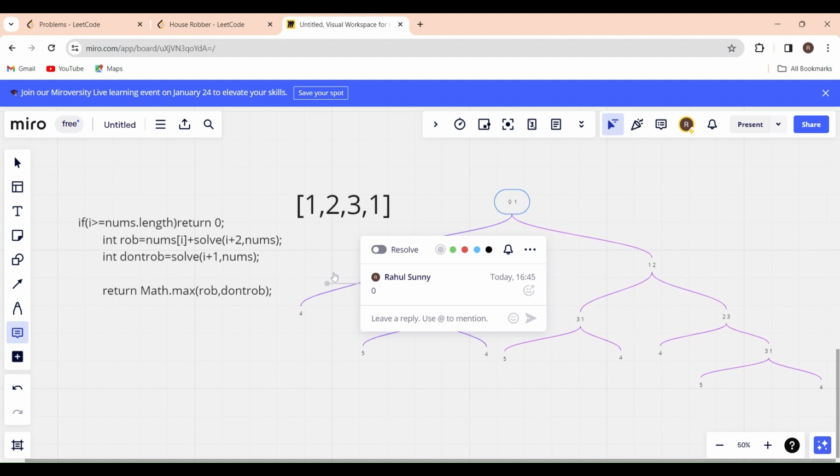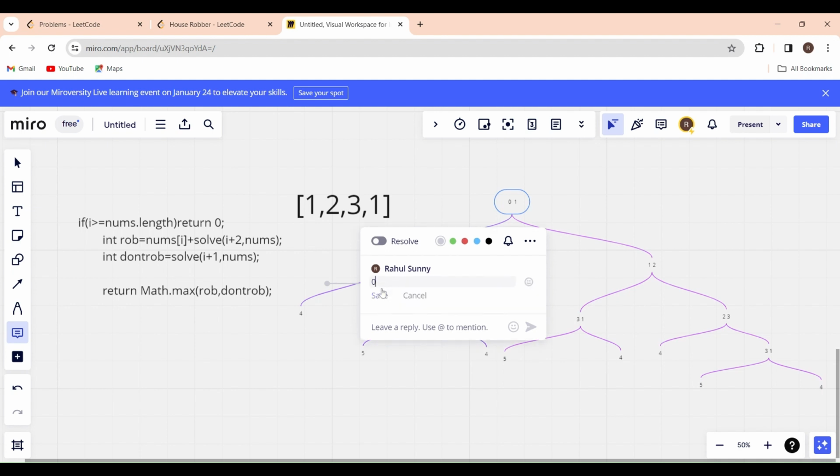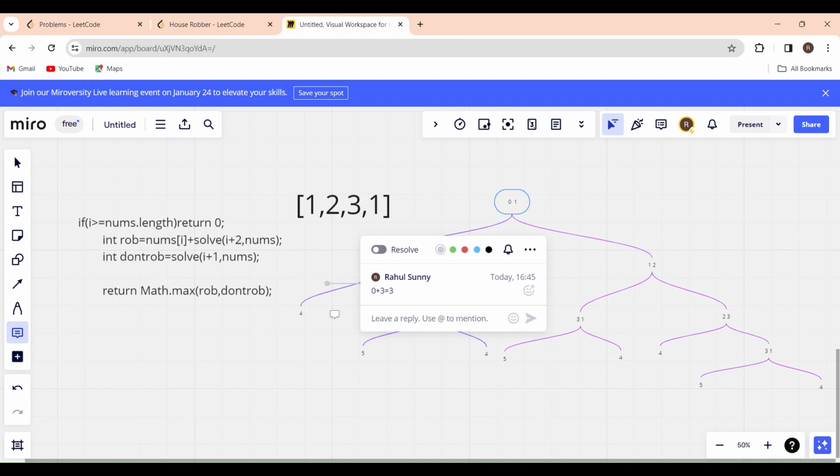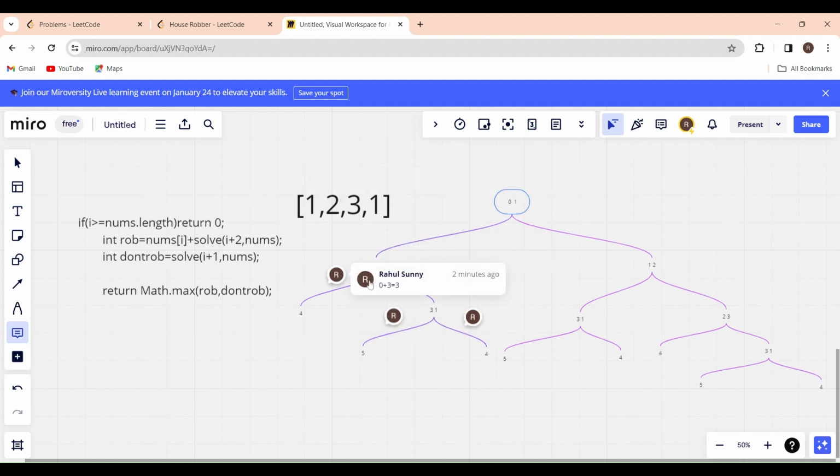So this is the case for robbing, right? So what should I include? 0 plus 3 here, right? It will be equal to 3. So this is the robbing condition. This is the condition for not robbing, right? What is the maximum here? I think the maximum will be 3, right? So I'll return 3 here.